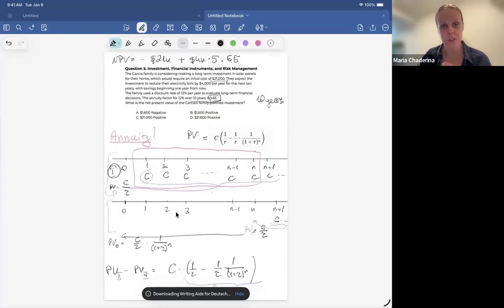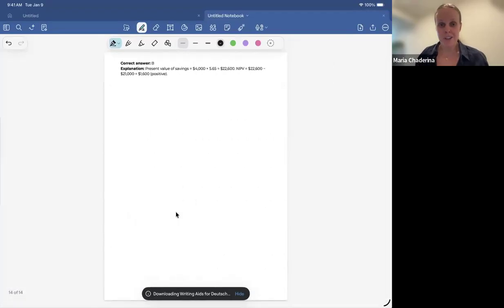So we are more conservative. We take into account the risk embedded in these projects, and we end up with a net present value of only about 1,600. So this is positive, and this is exactly answer B, which matches up with the answer that is posted.